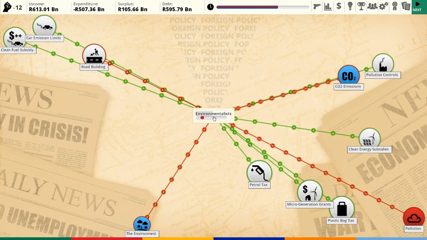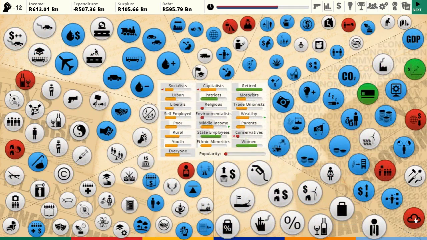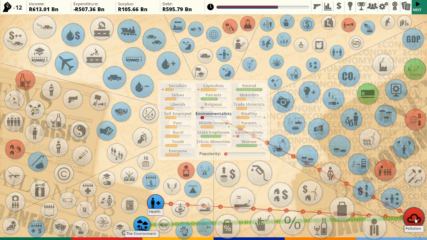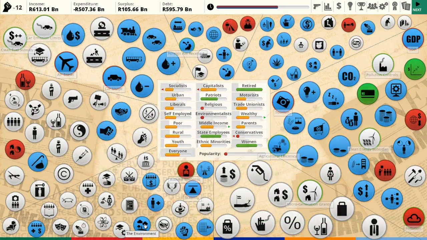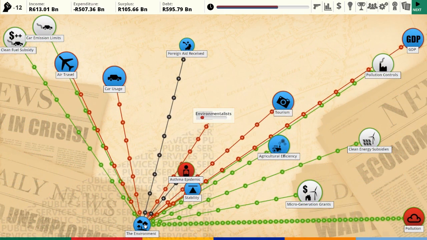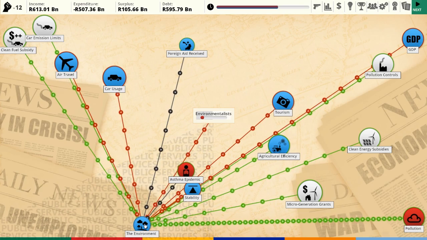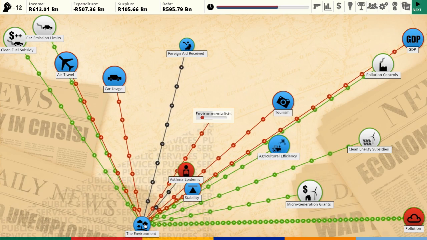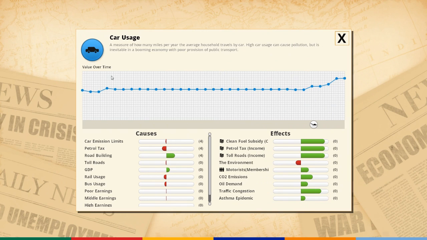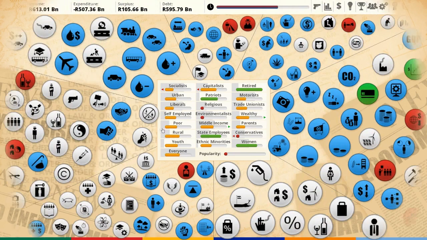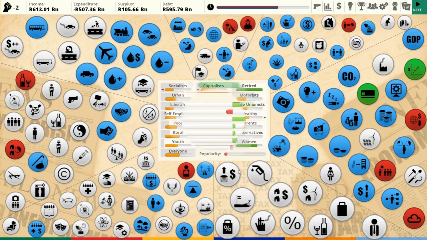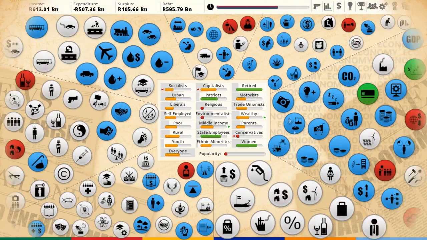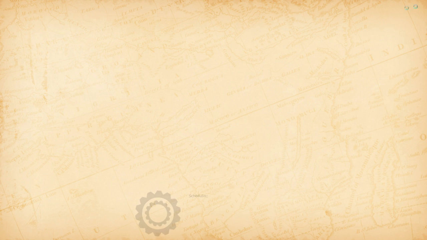Environmentalists, what upsets them? Why is pollution so bad? Because the environment is clearly screwed. Who can I blame for that? It's basically a lot of car usage. There's some bus subsidies. Let's have some buses going on. Buses are far greener.